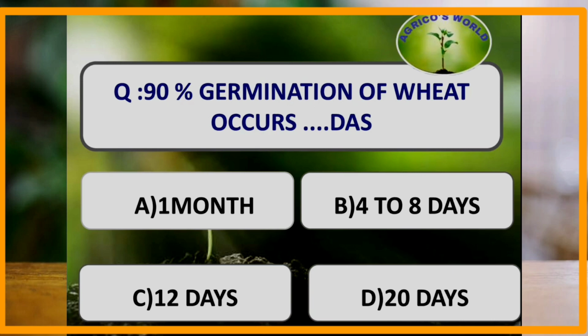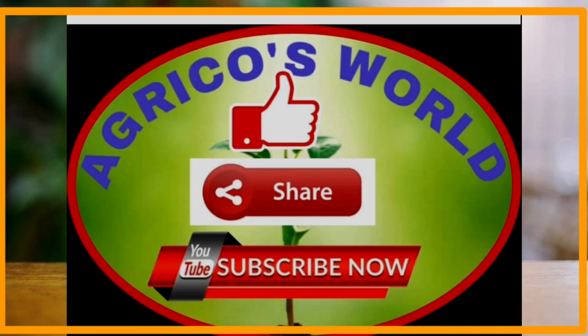90% of germination of wheat occurs at how many days after sowing? 90% of germination takes place 4 to 8 days after sowing in wheat.